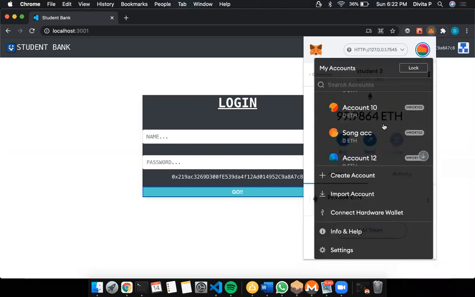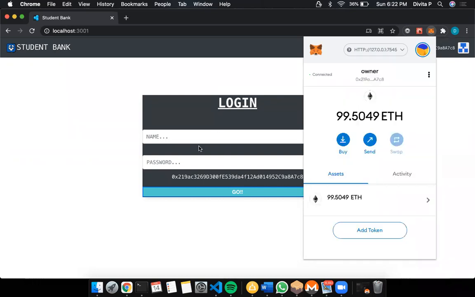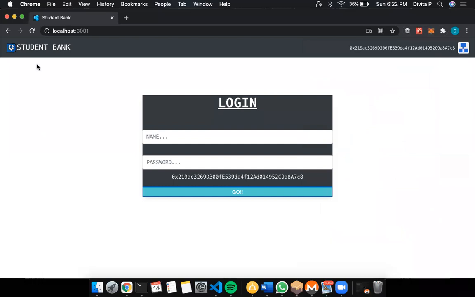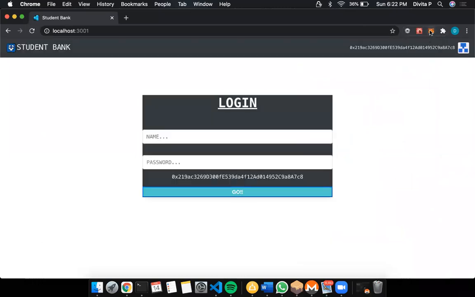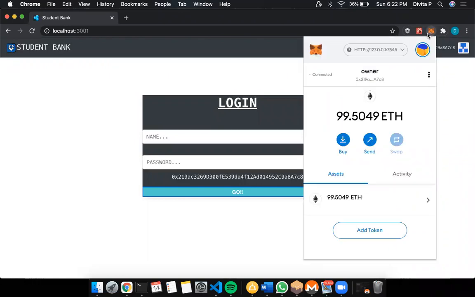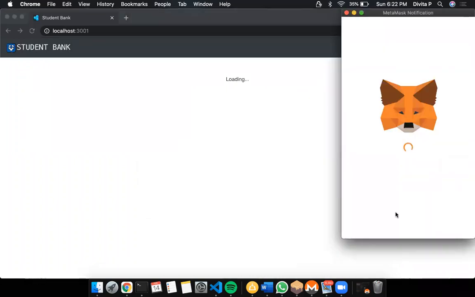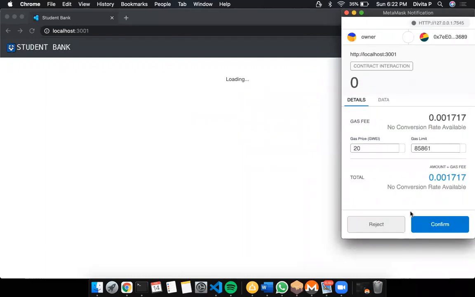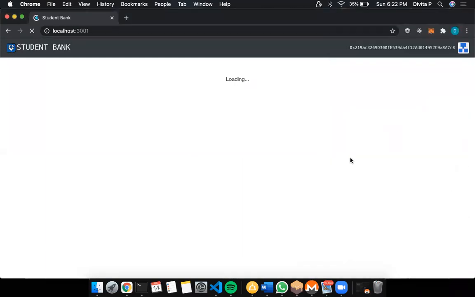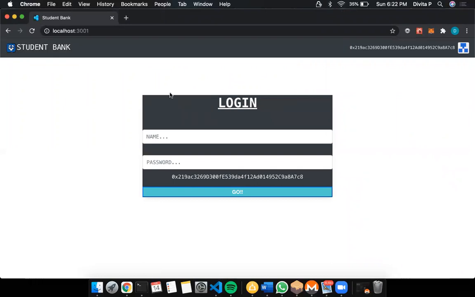When you are logging in with the owner account, only then it will show you a successful login. See, now it is owner. I'll try. So yes, we'll have to wait for a second.